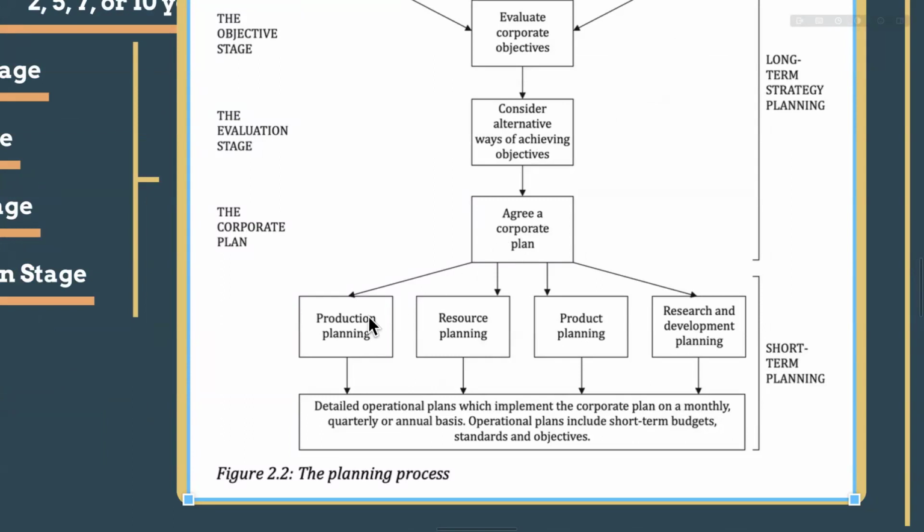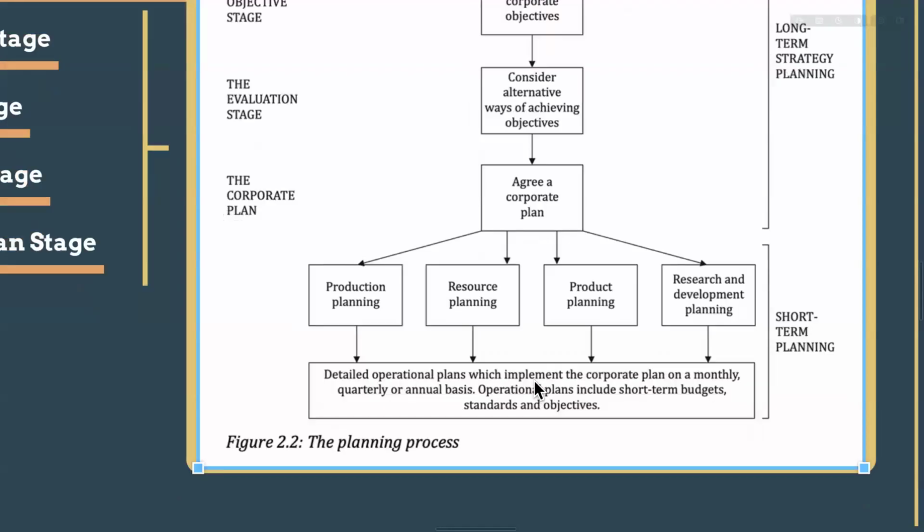Then I'm going to do some production planning, how I am going to produce things, and how we are going to do resource planning. We need staff, we need money, we need machines, we need land, labor, capital, investors, and product planning and research and development planning. So the actual action plan: detailed operational plans which implement the corporate plan on a monthly, quarterly, or annual basis, even daily basis. Operational plans are the low level plans, including very short term budgets, standards and objectives.